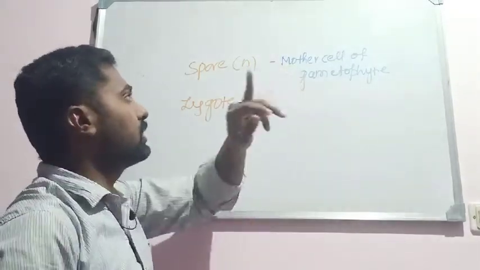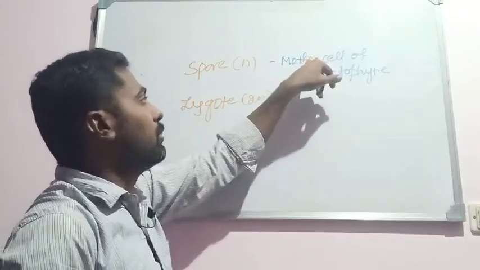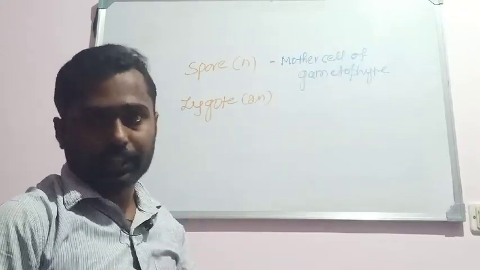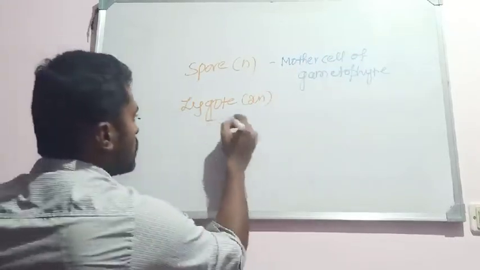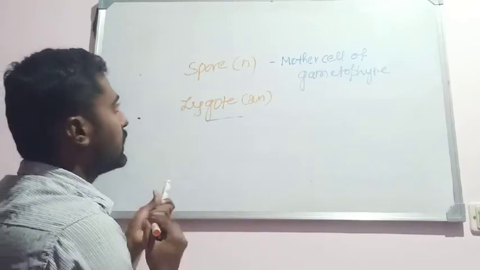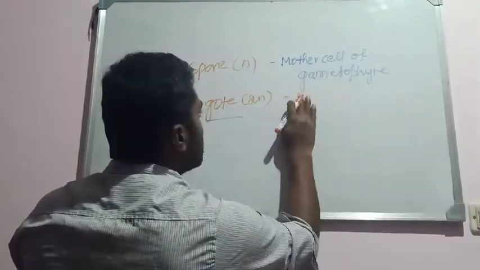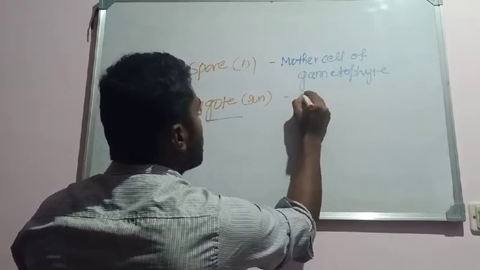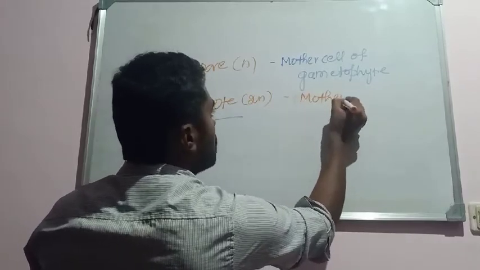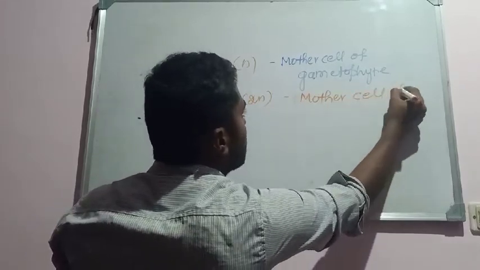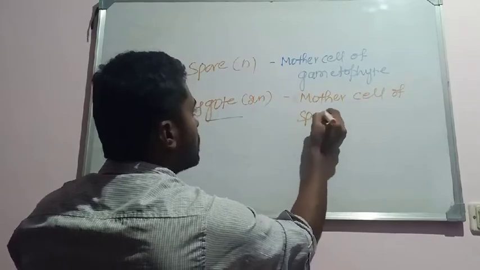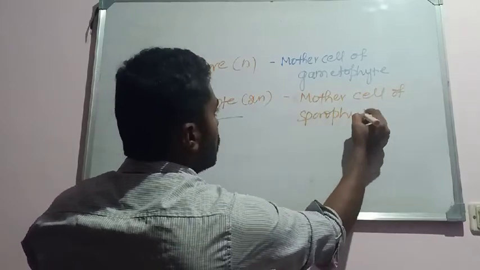So we consider the spore as the mother cell of the gametophytic generation. Whereas the zygote develops into sporophyte, isn't it? Hence the zygote is considered as the mother cell of the sporophytic generation. Remember these two terms.